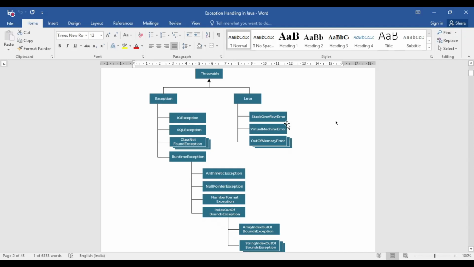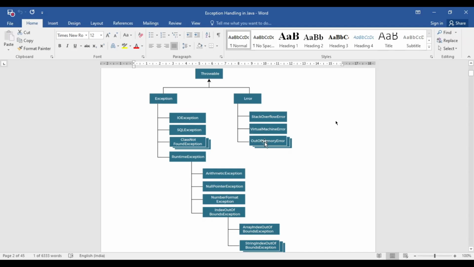If you are using a stack structure to store data in memory, and you store so much data that it exceeds the limit of the stack, then this type of error will happen. It is not recoverable by your source code because this is a limited resource.